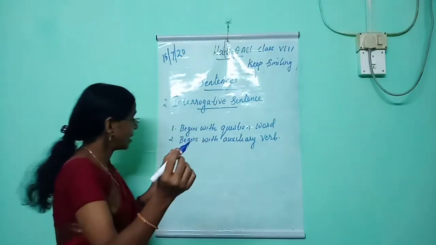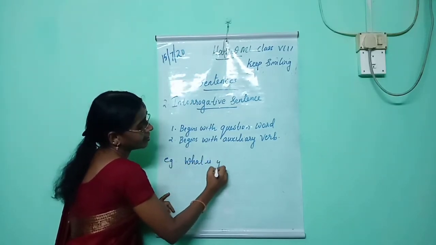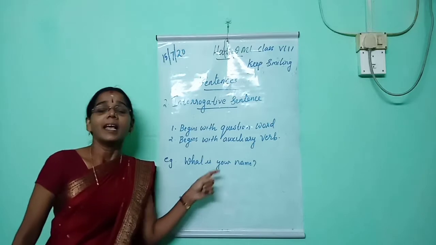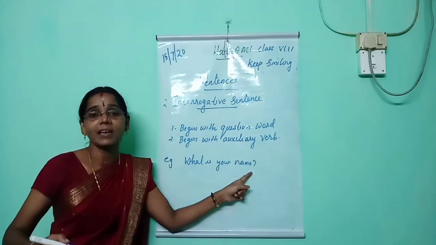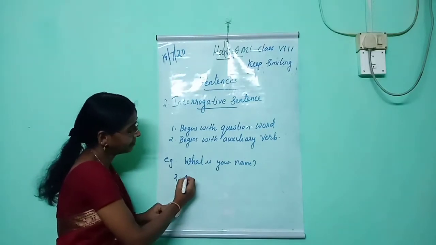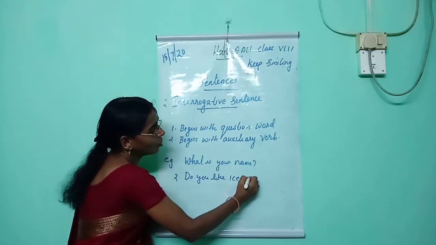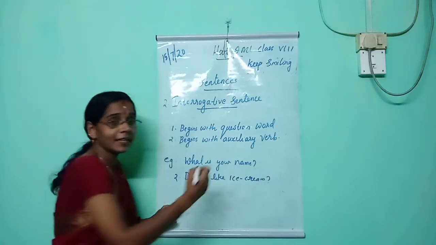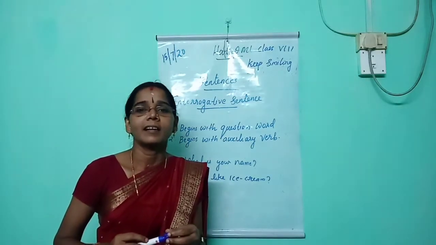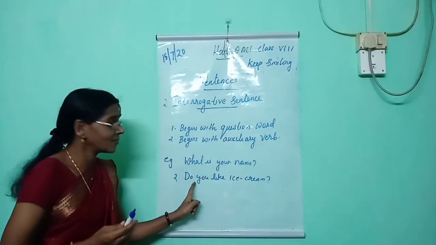Now I am going to write you an example here. What is your name? This question ends with a question mark. So you can easily identify this is an interrogative sentence. Then again I am going to write another sentence here. Do you like ice cream? When I ask you this question, what do you say? You may say either yes or no. That means this question begins with a helping verb.